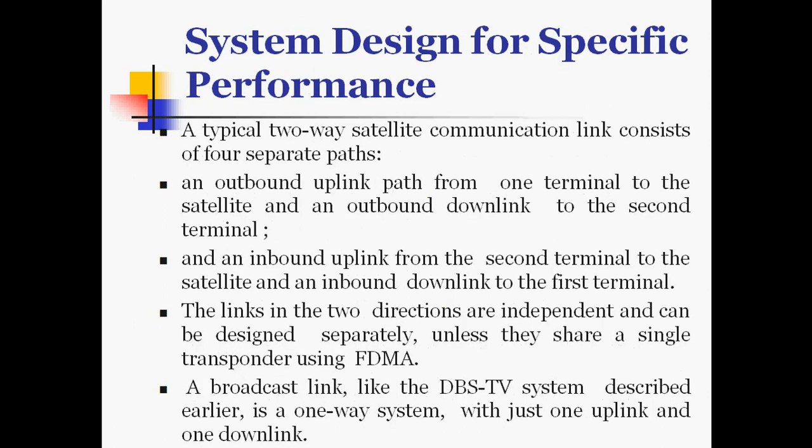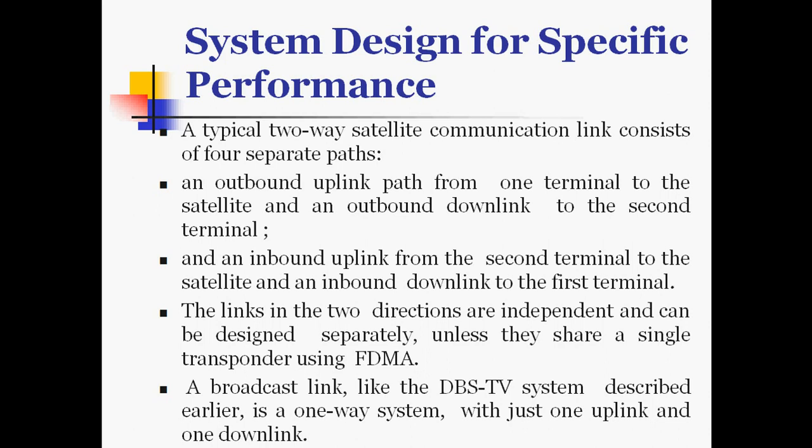So here we will see system design for specific performances. A typical two-way satellite communication link consists of 4 separate paths. First, an outbound uplink from one terminal to the satellite, and an outbound downlink from the satellite to the second terminal.